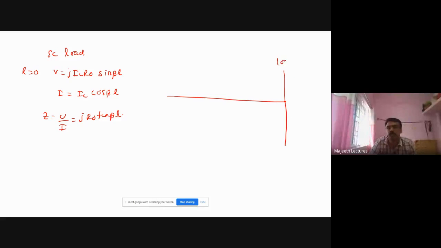See, at short circuit load, we draw the diagram. This is load, short circuit, 0, L. Okay. So what will happen at the load at short circuit? V is 0. In short circuit, current is maximum. Right? So here current is maximum. It will go like this.